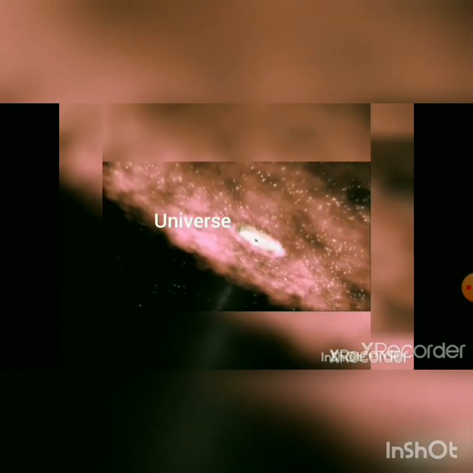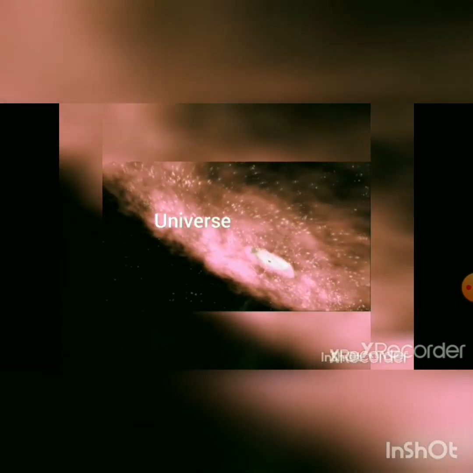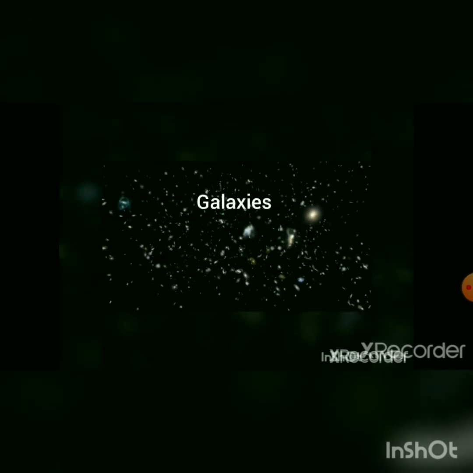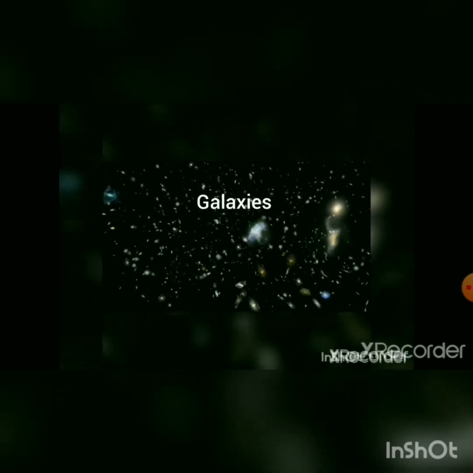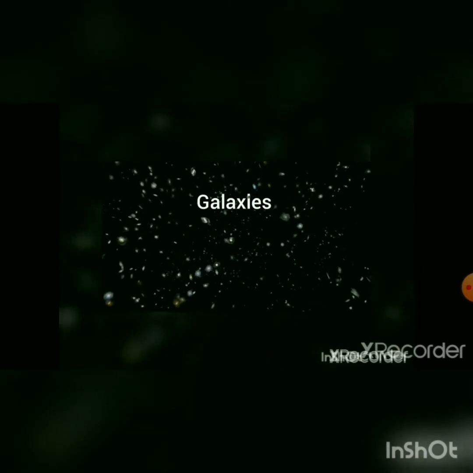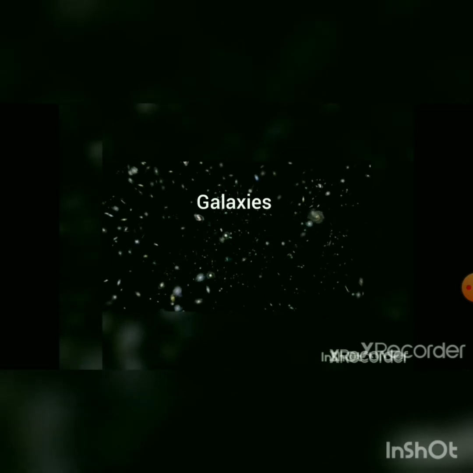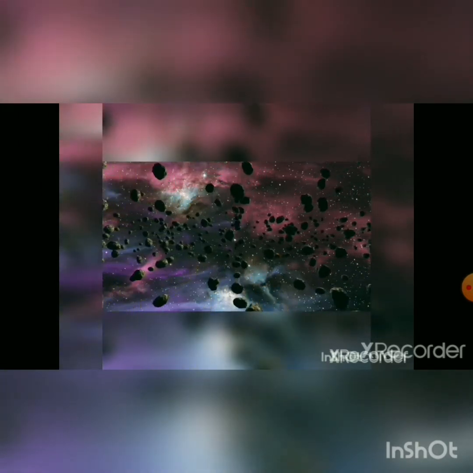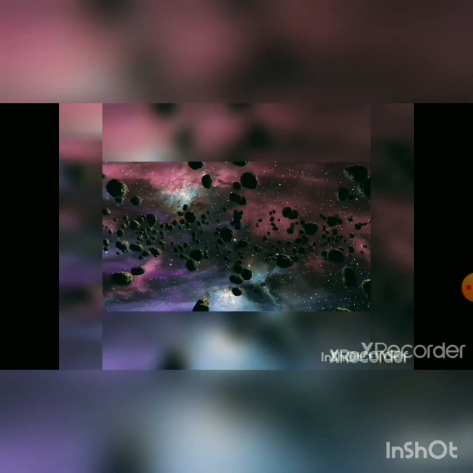Now, which picture is this? Yes, this is our universe. In our universe, so many stars, so many planets, so many galaxies are there. Among these galaxies, one galaxy is very important. That is our Milky Way, in which our solar system is present. In our solar system, many things are there, right? Many planets, many asteroids, many comets, as you can see over here.